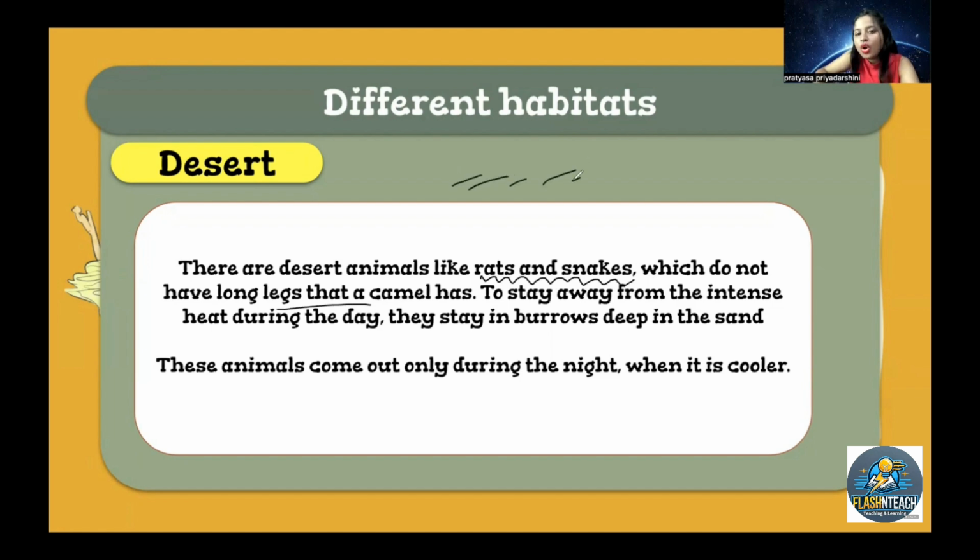Now, the desert has lots of sand, right? If the animal doesn't have long legs, how would they travel? How would they communicate? How will they move, right?